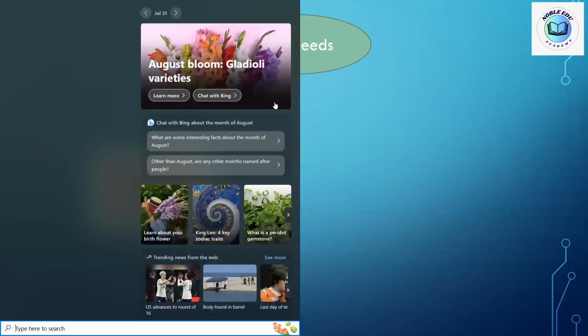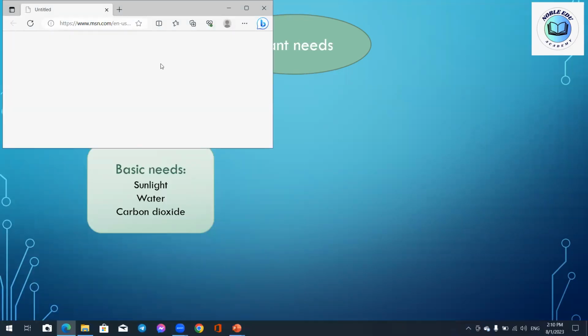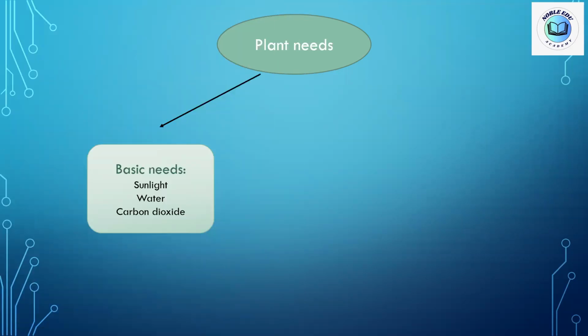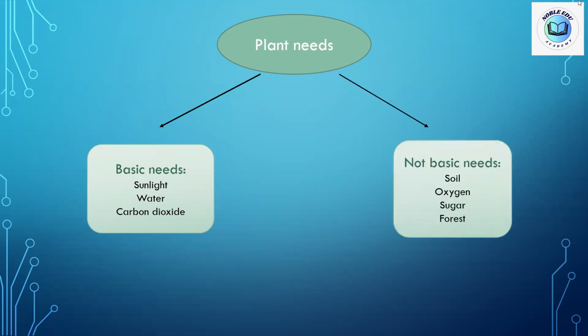Okay, the other part of the plant needs is the not basic needs. What is the meaning of not basic needs? It means needs that, if not available, the plant can survive without them. The first not basic need is soil. Okay, we will learn a bit later why soil is not a basic need, because we can replace soil by other methods.